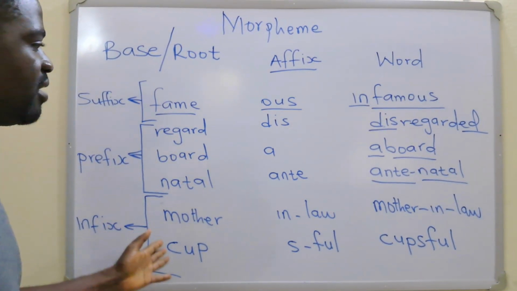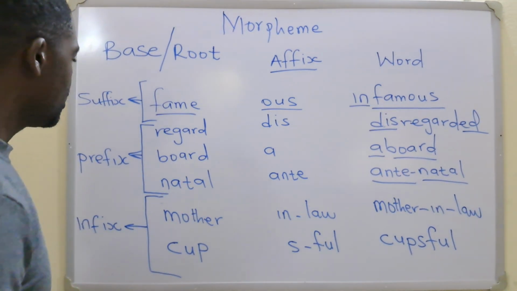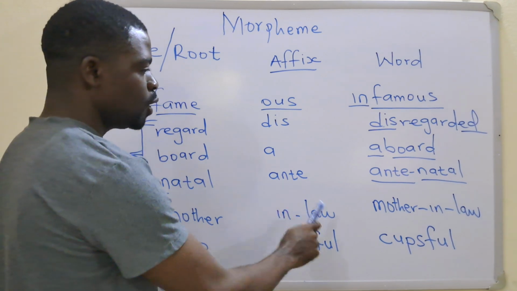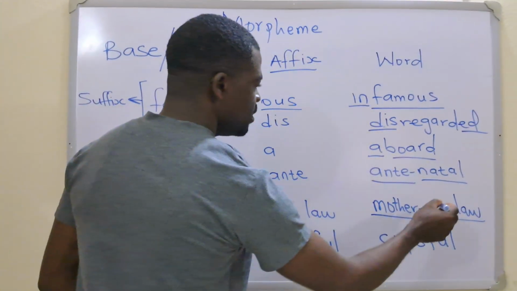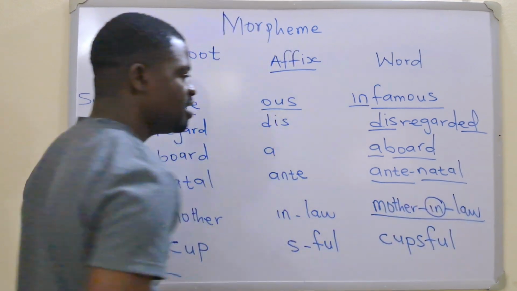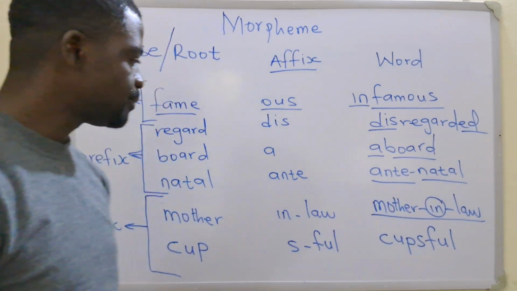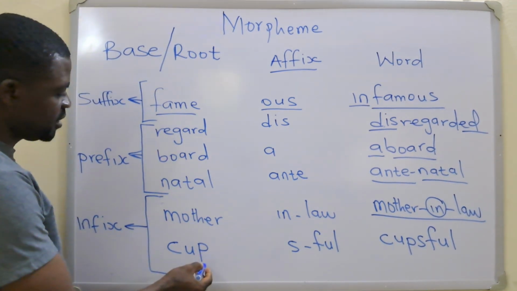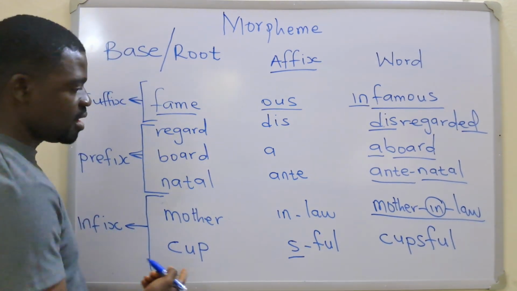So I just have a couple of words here to show you as an example. Mother-in-law. Now this is our word. This one will be the infix. It's a bound morpheme, but it's coming in the middle. And we have cup, which is our free morpheme. The S here makes it cups.